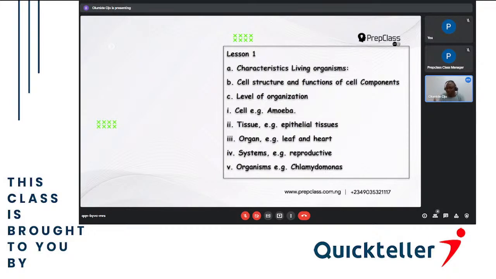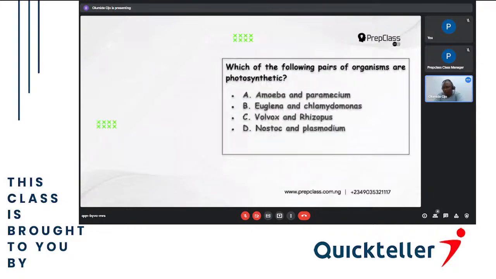And when many organs come together, they form a system. Example of a system is the reproductive system. So when all these systems combine together, the excretory system, reproductive system, irritability, every system combined together, they now form an organism. They form a human being. So let's now go back.